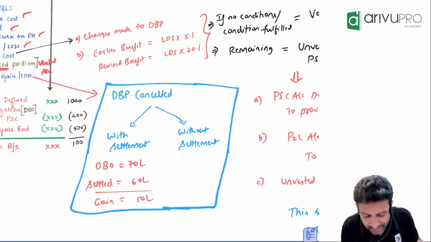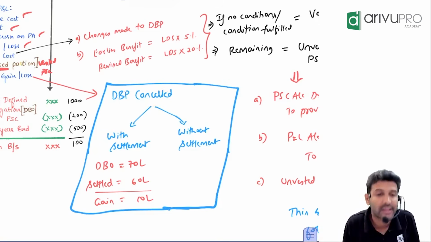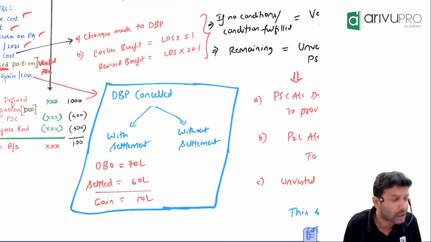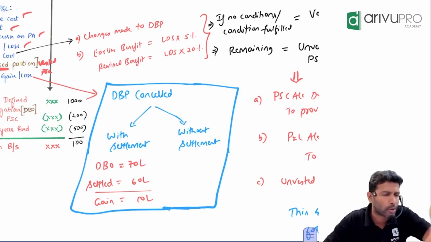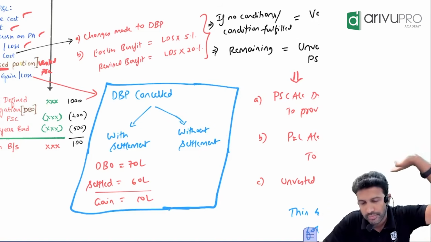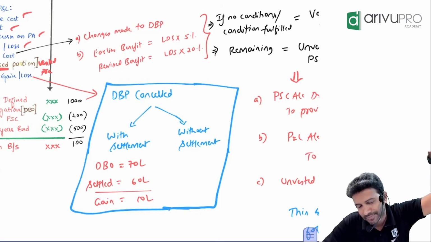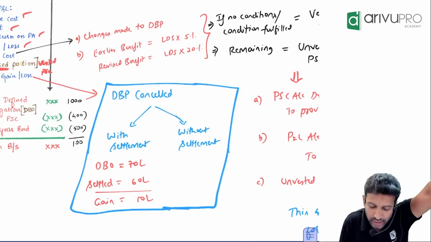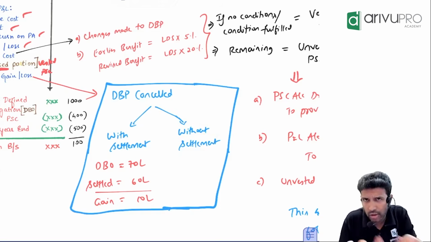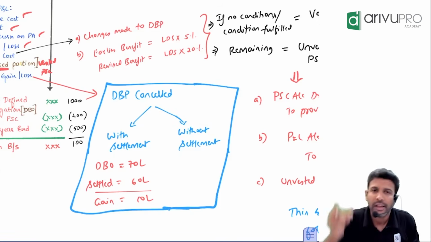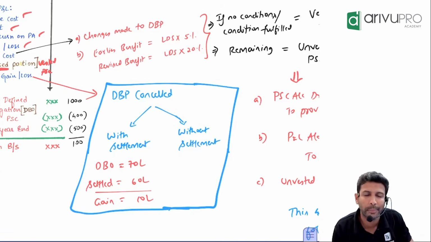That is your curtailment with settlement. Curtailment without settlement means I cancelled the plan and said I am not giving you even a single rupee. Do whatever you want, I will not give you money. That is curtailment without settlement. It could be with or without, and the question will specify. If it is with, let's see what happens.